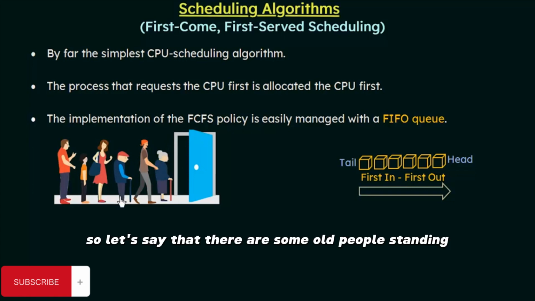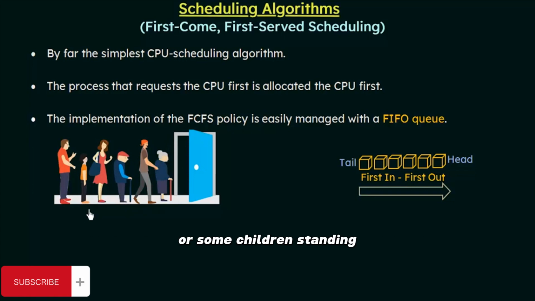Let's say that there are some old people standing, or some children standing, and if you have a fair queue, they will not be given a chance to go to the counter unless their chance arrives. You cannot break this queue. I'm taking this example because in first come, first served scheduling, this is exactly what is followed. So keep this in mind.